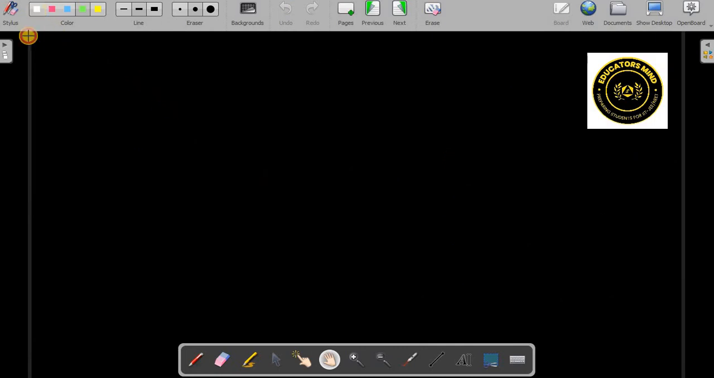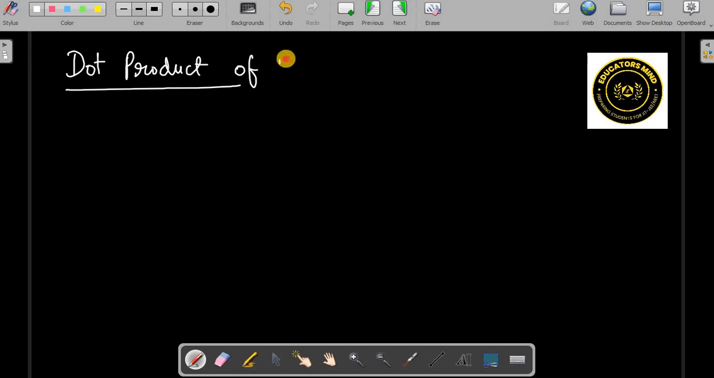Then we should know other operations which are called dot product and cross product. With these two we will complete this. Okay, so dot product of two vectors.